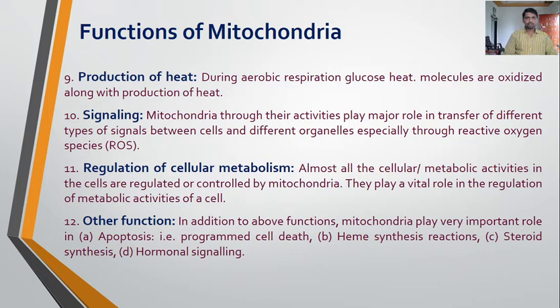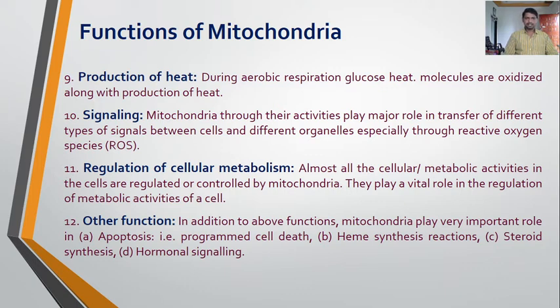Next function is the production of heat. During aerobic respiration of the glucose molecule, these are oxidized, releasing heat. Mitochondria are also involved with the production of heat during the aerobic breakdown of glucose molecules.